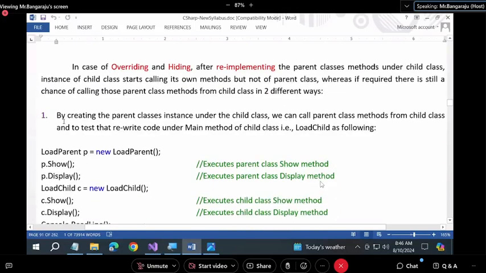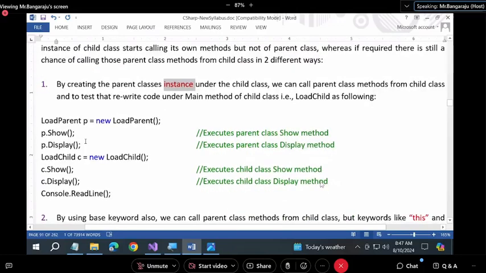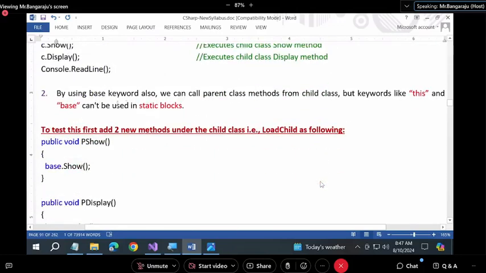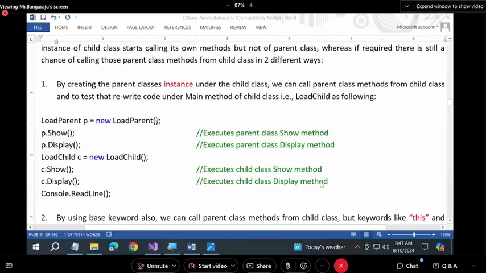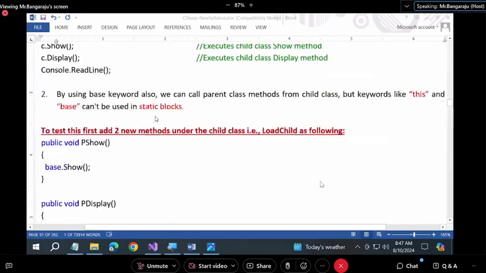First option, by creating the parent class instance under the child class, we can call parent class methods from the child class. Second option, by using the base keyword also, we can call parent class methods from the child class. But keywords like this and base cannot be used in static blocks. You cannot use the this keyword and base keyword in static blocks.